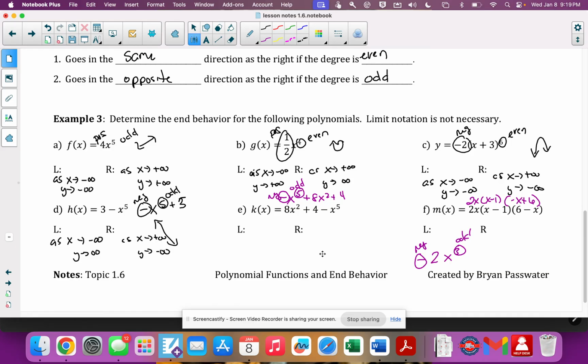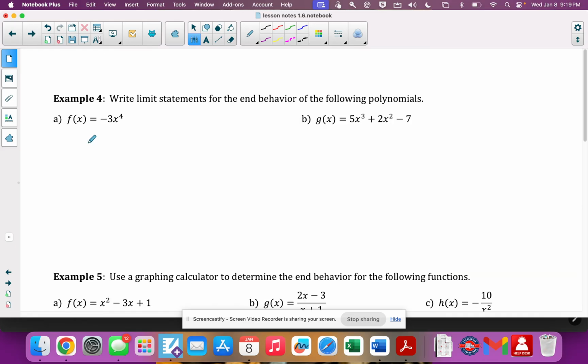All right, so almost done. Okay, so limit statements, again, it's the same thing as the end behavior. We're just going to write it as a limit this time, based on the same information. Negative, even. So I know it looks like that as far as the ends. Okay, so the limit of the function as x goes to negative infinity is infinity. The limit of the function as x goes towards positive infinity, and again, you don't have to put the plus, is also infinity. It means the same exact thing as what we just wrote on the other ones.